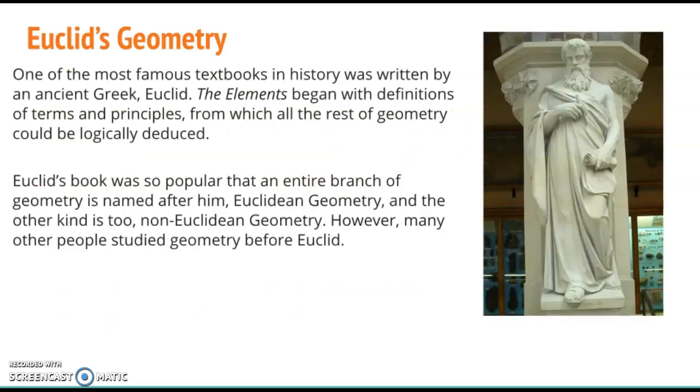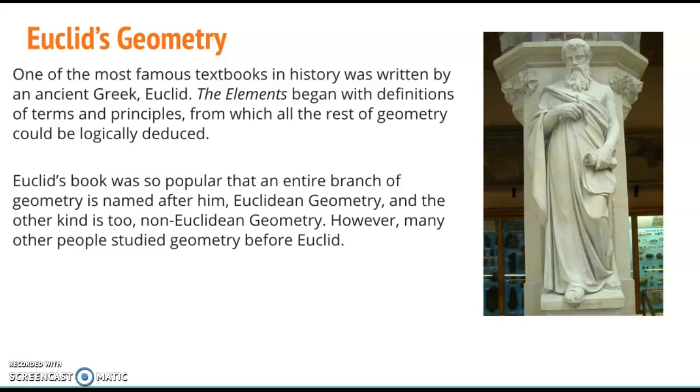The most famous geometer is Euclid. He wrote a textbook that became so widely copied and recopied and reused, it is still used in parts of the world today. And his explanation, his definitions of terms and principles was so clear that from his textbook, many other types of geometry could logically be deduced.